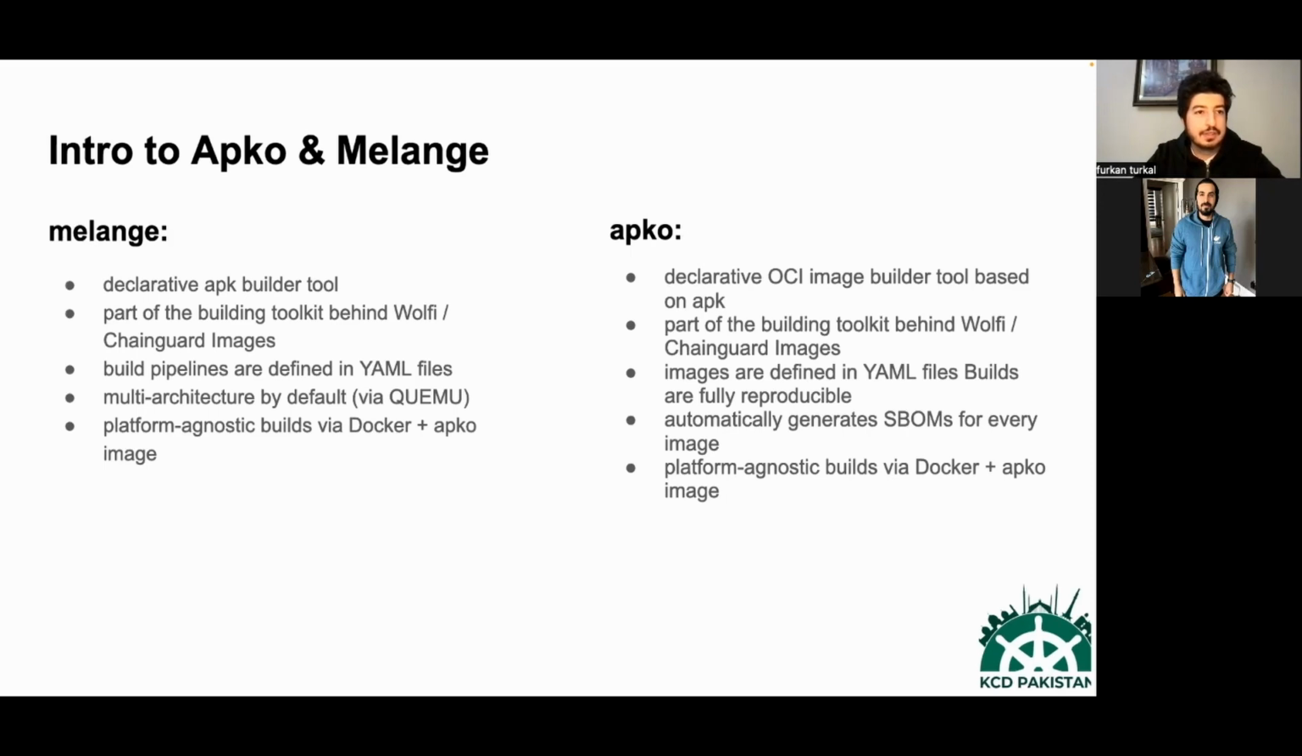Melange, on the left side, lets you build APKs using declarative YAML pipelines. APK is a package manager traditionally used by Alpine Linux. On the right side, apko is a tool, basically a declarative APK-based OCI image builder. apko will take code artifacts built as APK packages and combine them with distribution packages to create a container that has only the components needed to support the application.